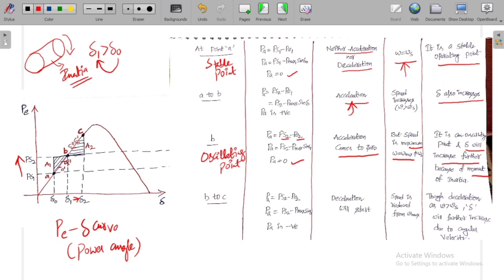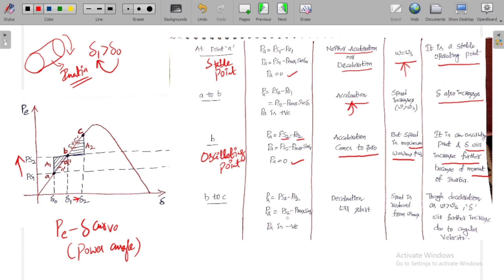Why is it moving from B to C? Because as the delta is increasing further from point B, the electric power is increasing, and the operating point is also moving from B to C. Now from B to C, this is the electric power, and this is the shaft power.